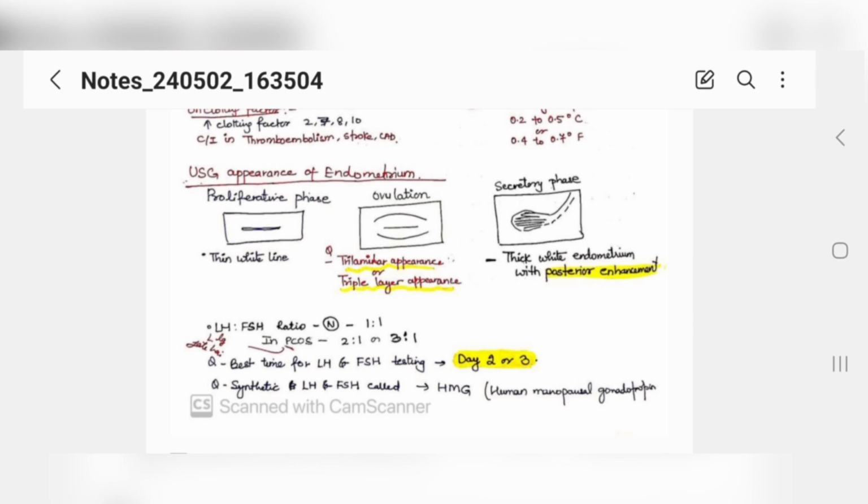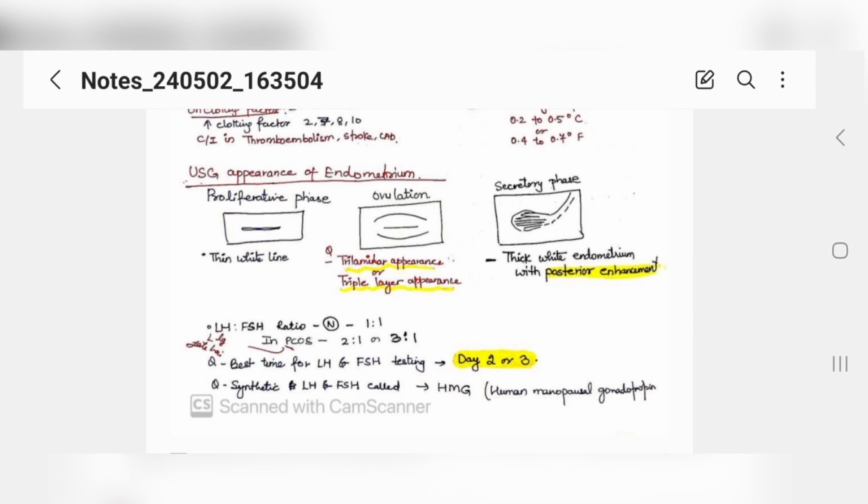The one white line is the endometrium because it hasn't proliferated properly yet. At ovulation it is properly proliferated, ready for ovulation, that's why it is thick with a trilamellar appearance. And in the secretory phase, it has become juicy and ready for shedding. So thick endometrium with posterior enhancement, that is important.